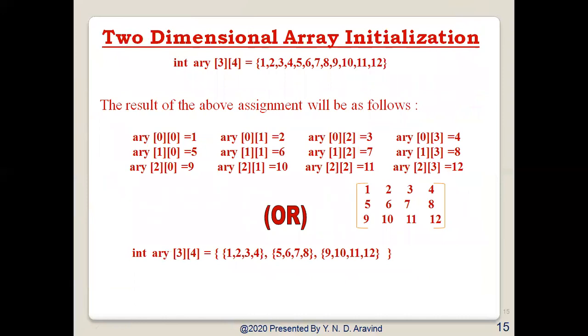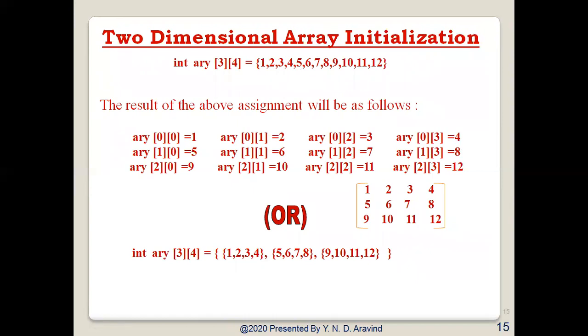So now let us see the different ways in which we can initialize a two-dimensional array. For example, if I have 3 rows and 4 columns, totally 3 into 4, 12 elements I will be having. Let us suppose that the elements are 1, 2, 3, 4, 5, 6, 7, 8, 9, 10, 11, 12.